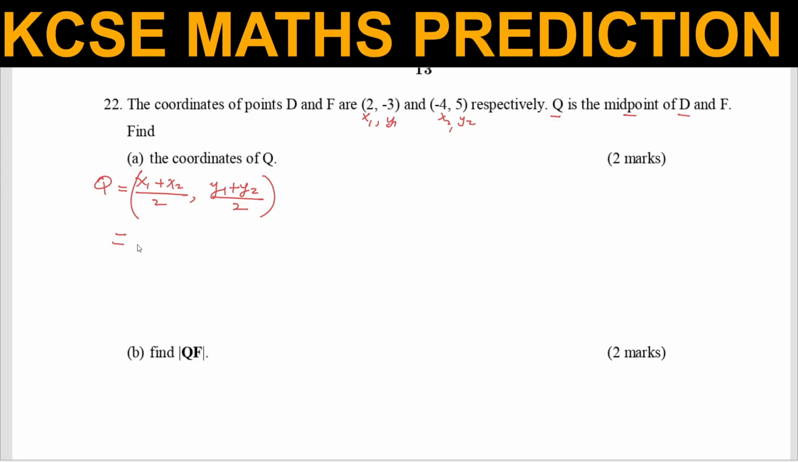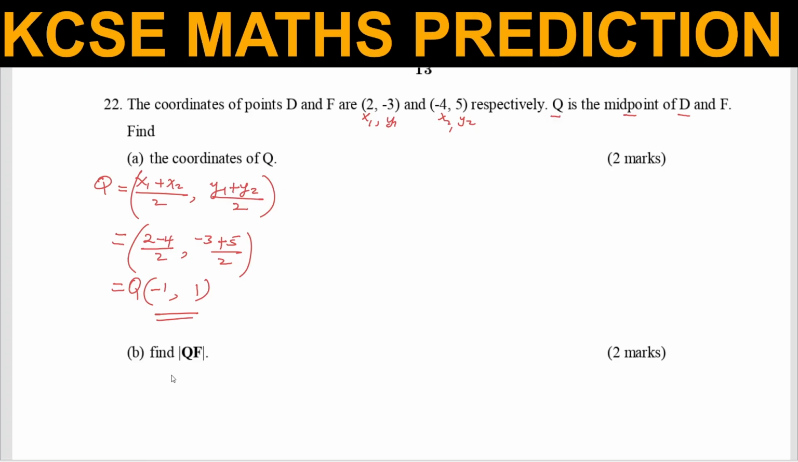So Q will therefore be given by x1 is 2, and then x2, that is plus -4, divided by 2. y1 is -3, then y2 is 5, we divide by 2. When you divide, 2 subtract 4 is -2, divided by 2 will give -1. And then -3 plus 5 is 2, divided by 2, you get 1. And those are the coordinates of point Q, the midpoint. So that is how you get the midpoint.